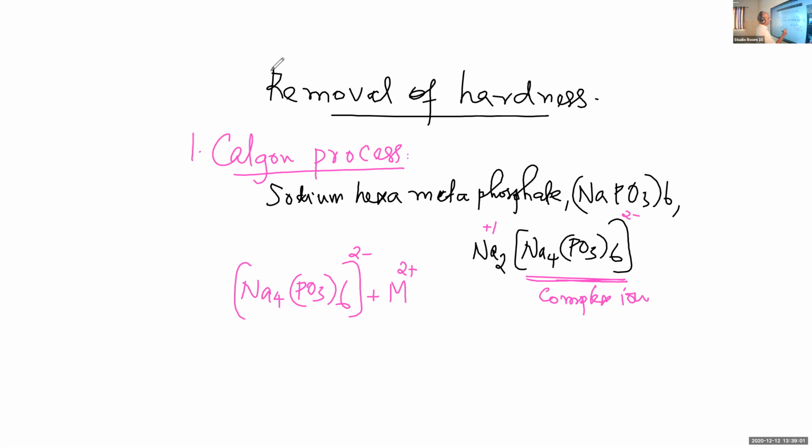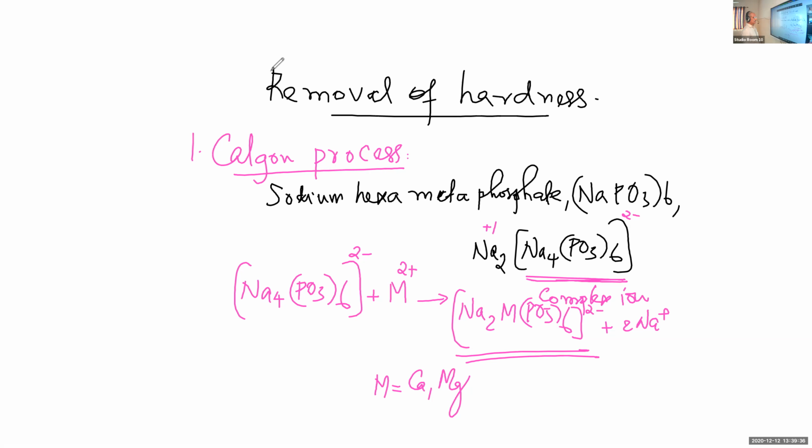And what will happen here? Two of the sodium ions are replaced from the complex, forming Na2[M Na2(PO3)6] plus 2Na+. Say this complex is formed, and in this complex M is either calcium or magnesium.